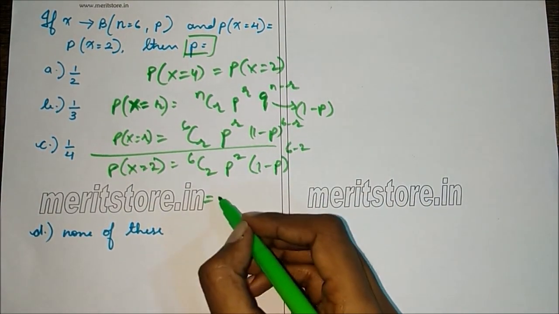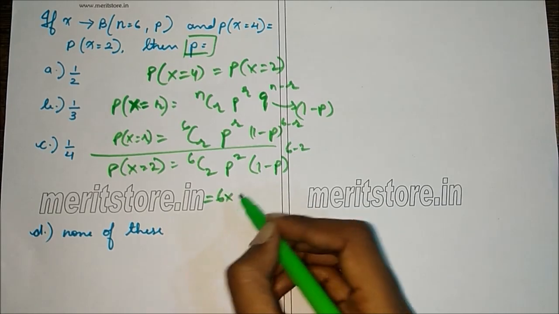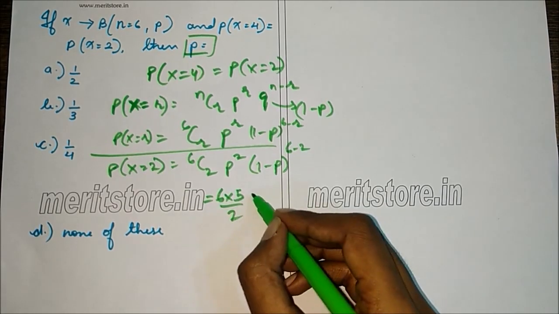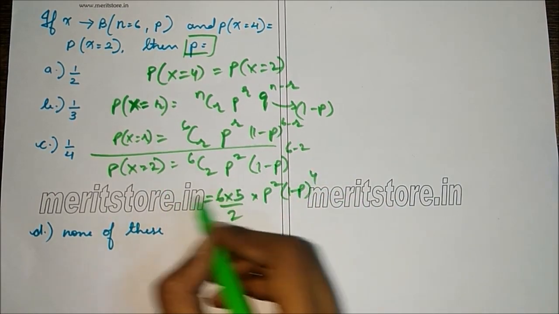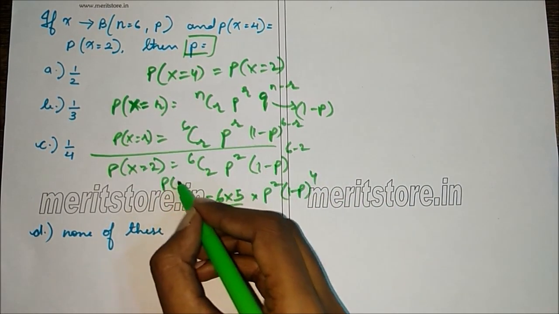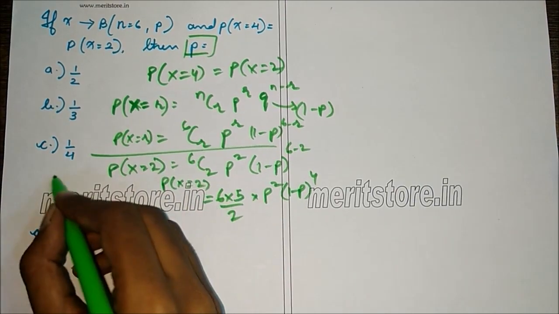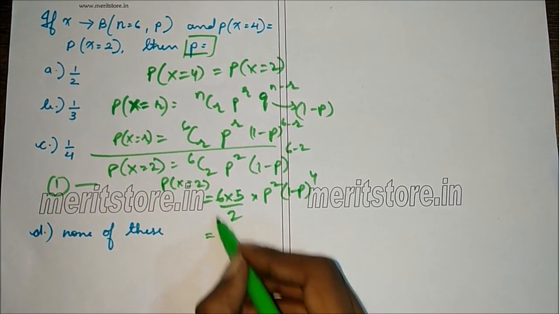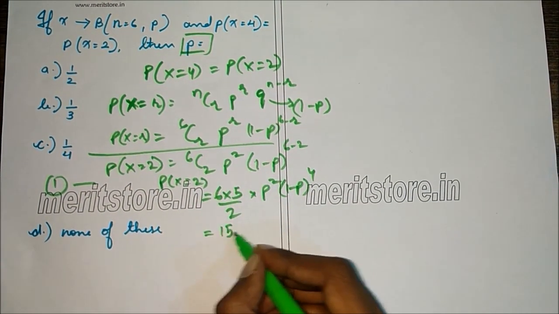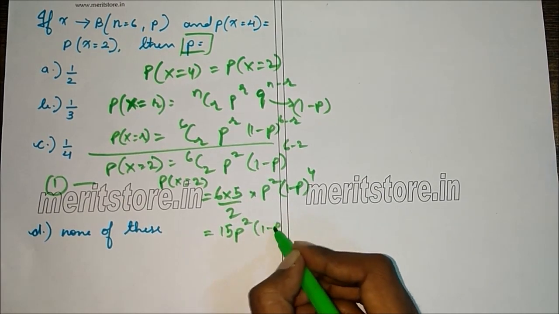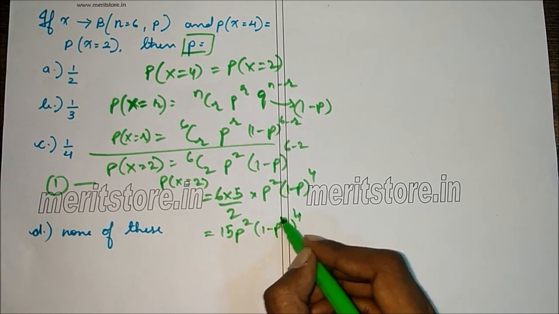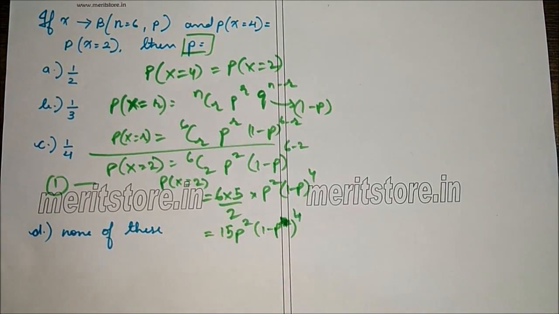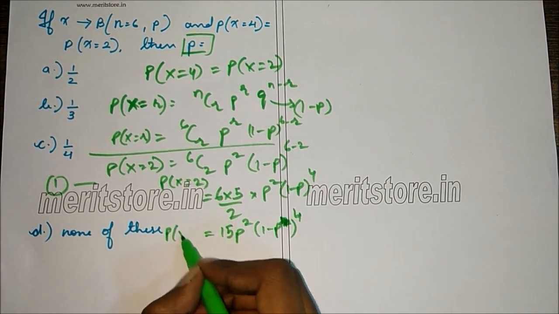So this is 6 into 5 by 2 into p square into 1 minus p raised to 4. And this is P of X equals 2. Let this be equation 1. Simplifying this, we can write 15 p square 1 minus p raised to 4. And this is P of X equals 2.